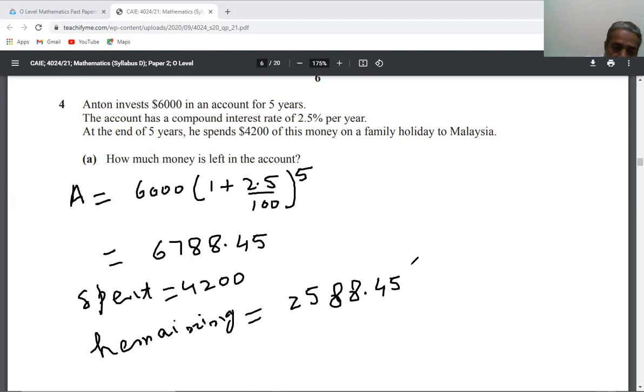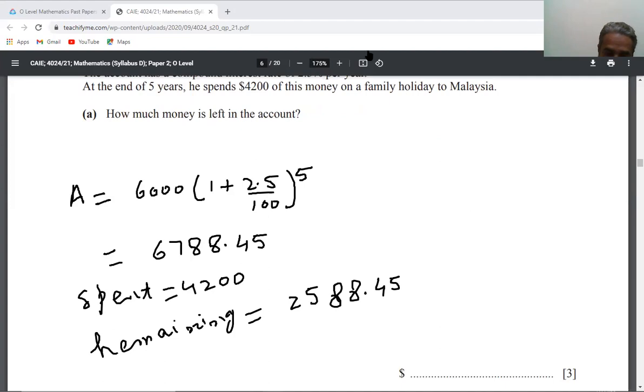So you will write this answer in the answer space, $2588.45. That's it for question 4A part.